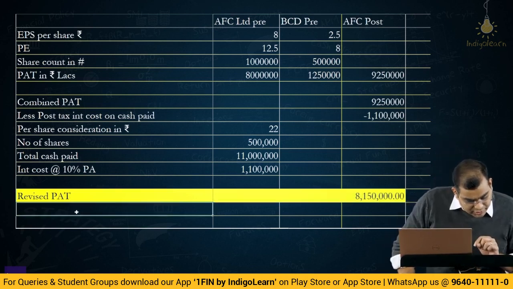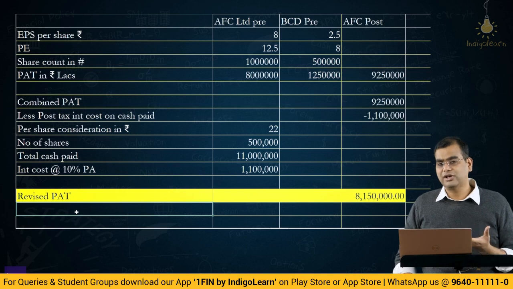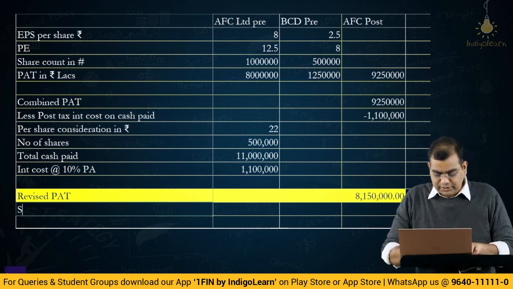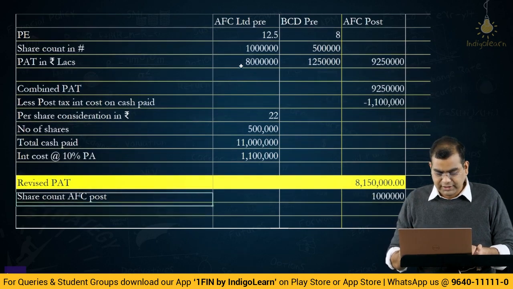What have you done? Instead of giving shares, you have paid cash. So if you have paid cash, no shares are allotted. If no shares are allotted, then the old share count will continue. So share count of AFC post. Here the share count will be the old share count, which is your 10 lakhs. Right.